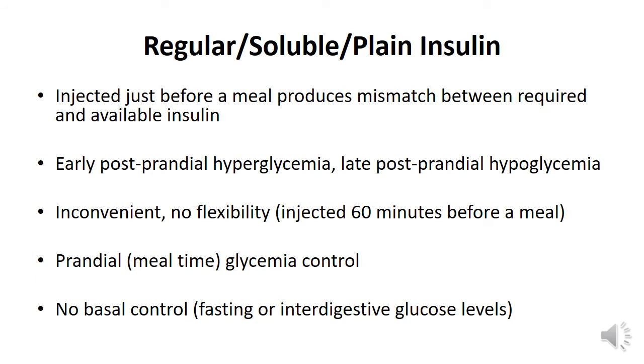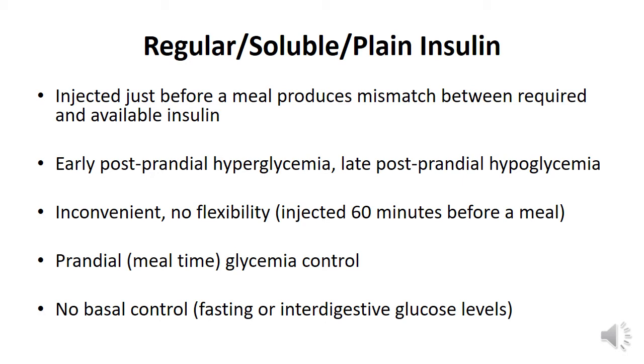If we inject plain insulin just before a meal, then there is a mismatch between the required amounts and the available insulin because this preparation takes almost 30 to 60 minutes to start its action. Hence, if injected just before a meal, it can result in early postprandial hyperglycemia, and since the duration of action is 6 to 8 hours, there can be late postprandial hypoglycemia.